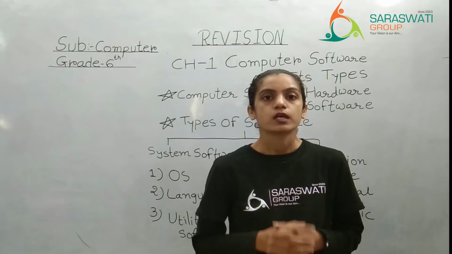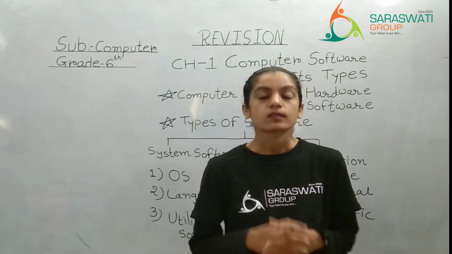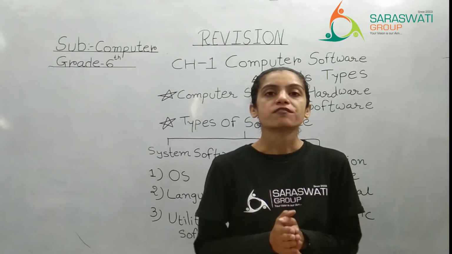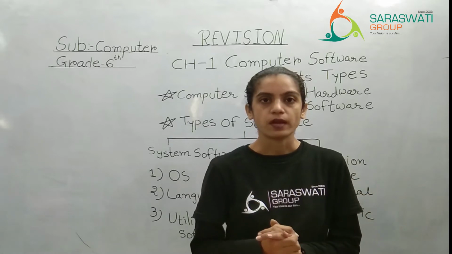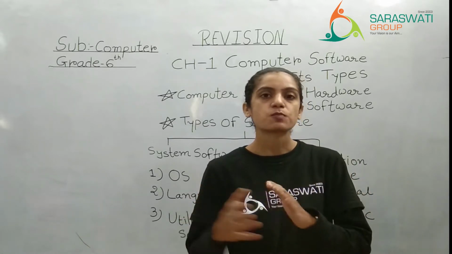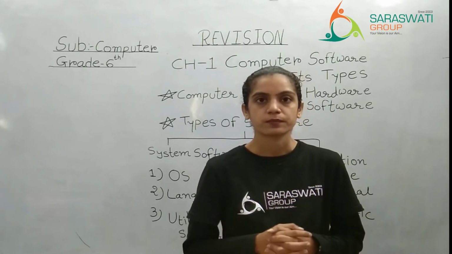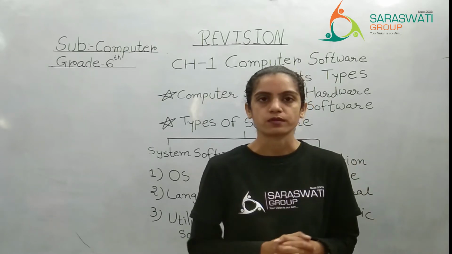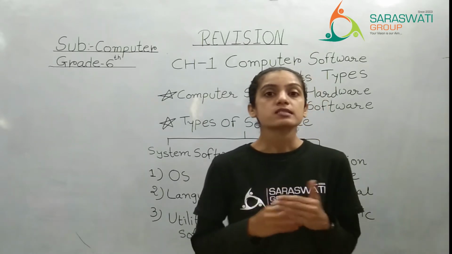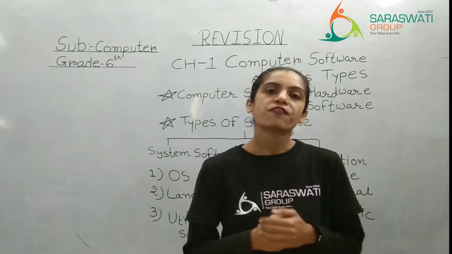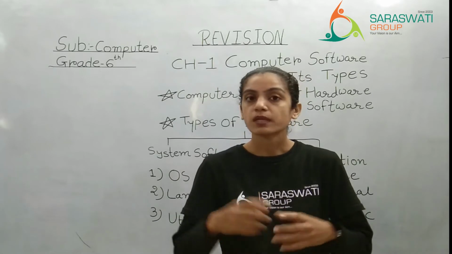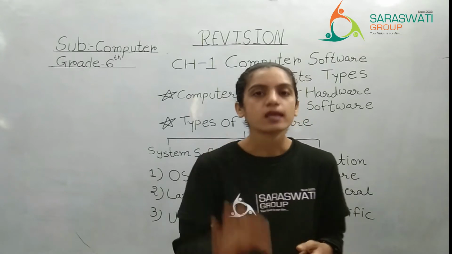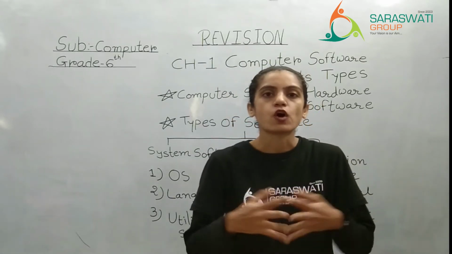Windows, Unix, Linux are the basic examples of operating systems. Most of us are using Windows, right, as our operating system. चाहे वो Windows XP है, Windows 10 है, Windows 11 है, right? So we are using that operating system which allows us to work on the computer. Or you can say that the operating system provides an interface between the user and the computer. That means we are allowed to exchange our information with the computer only if the operating system is installed.